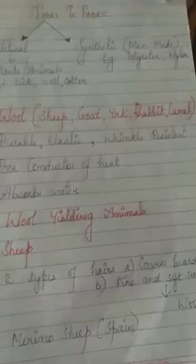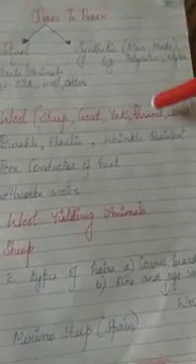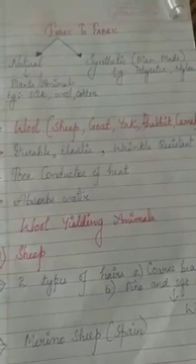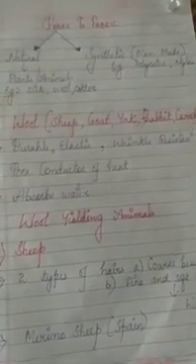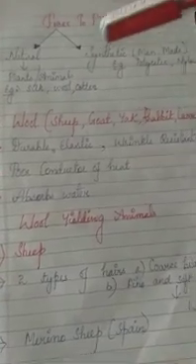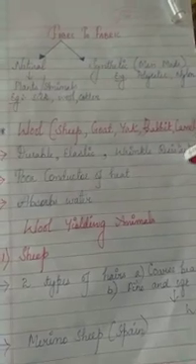Next is wrinkle resistant. That means whenever you are washing your clothes, no wrinkles will be formed in woolen clothes. Wrinkle means whenever you are folding or washing your clothes, a line will be formed. Line or folding will be formed, that is called a wrinkle. Hence in woolen clothes, no wrinkles will be formed. That is called wrinkle resistant.